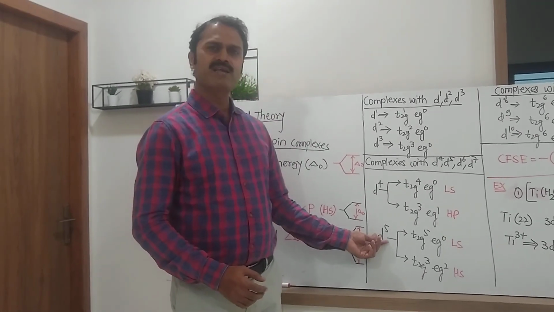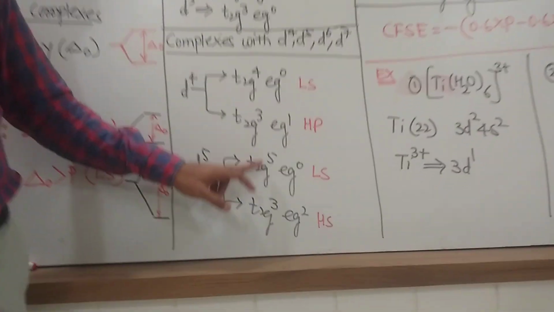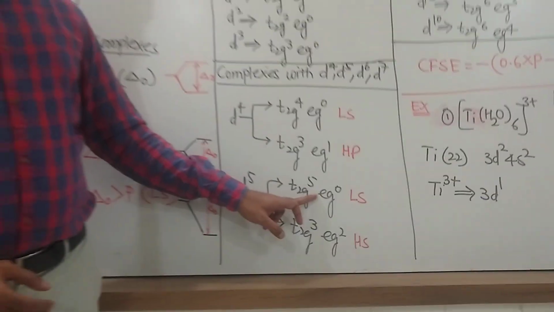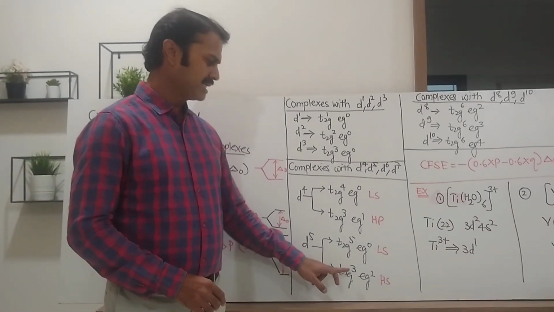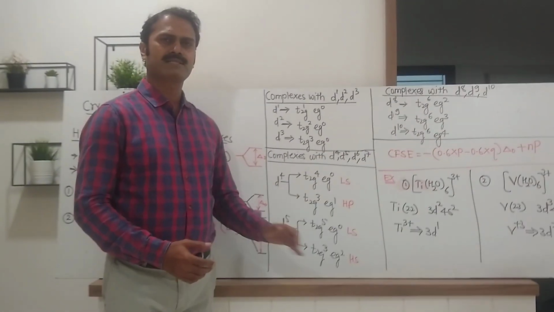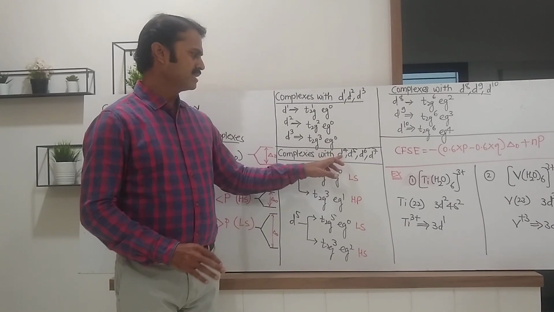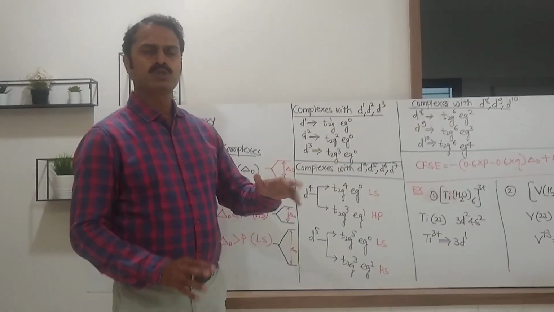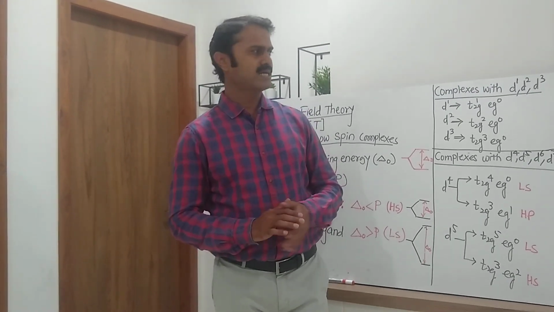Similarly, we can see for d5 system. For d5 system, there are two possible configurations, t2g5 eg0 and t2g3 eg2. In the first configuration, the number of unpaired electrons is less, hence it is known as low spin complex, and in the second configuration, the number of unpaired electrons is more, hence called high spin complex. Similarly, we can write for d6 and d7 system. For these four systems, d4, d5, d6 and d7, there are two possible configurations, meaning formation of high spin and low spin complexes is possible.